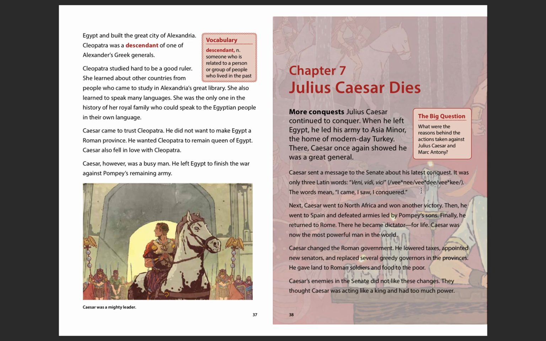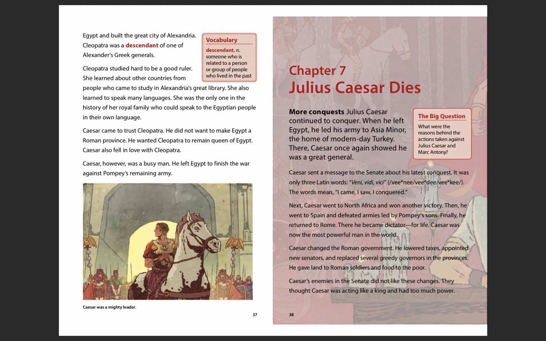Next, Caesar went to North Africa and won another victory. Then he went to Spain and defeated armies led by Pompey's sons. Finally, he returned to Rome. There, he became dictator for life. Caesar was now the most powerful man in the world.